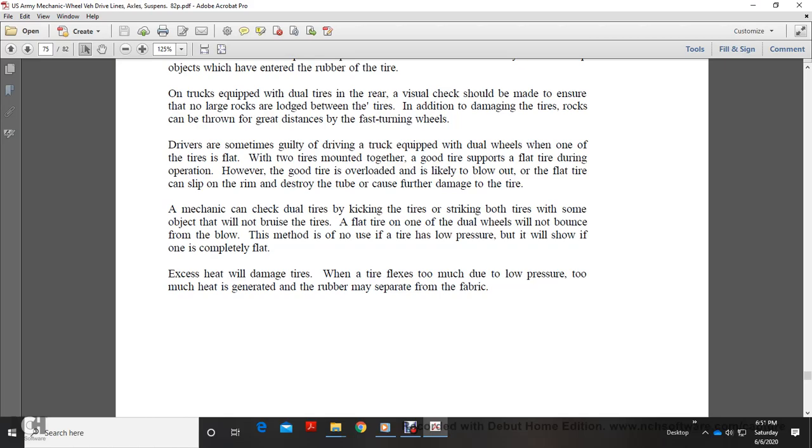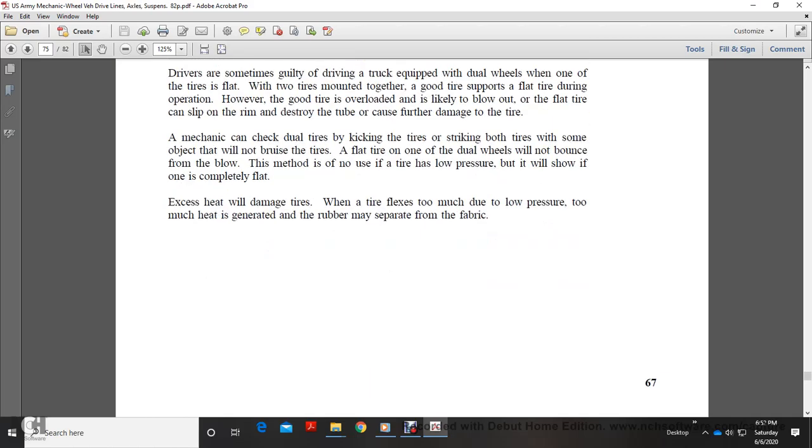A mechanic can check dual tires by kicking the tires or striking both tires with some object. A good tire will bounce from the blow, but a flat tire on one of the dual wheels will not bounce. If this method is not used, the tire may have low pressure but will show it only if it is completely flat.